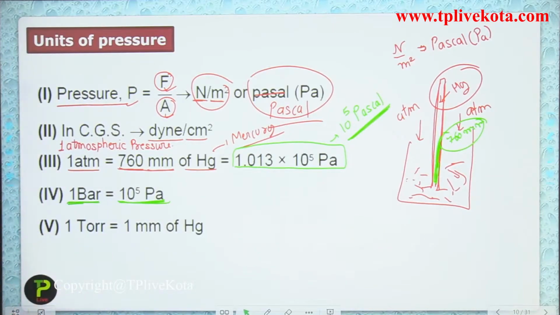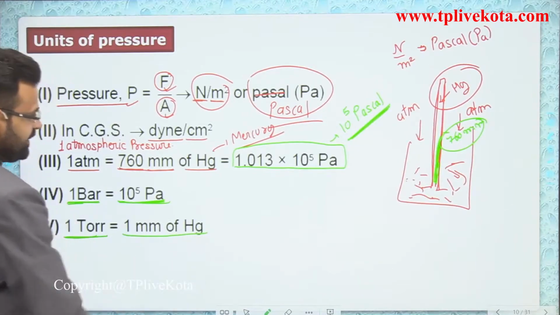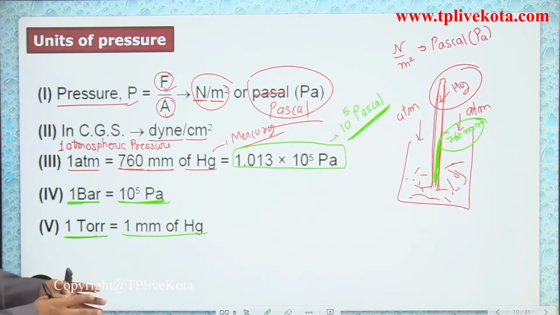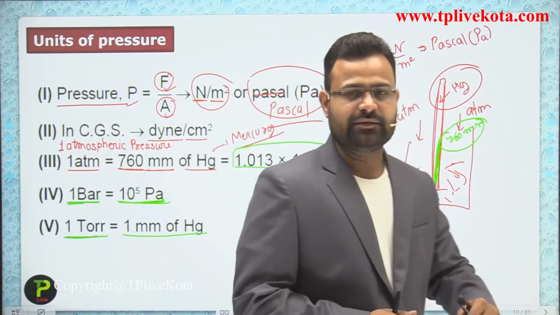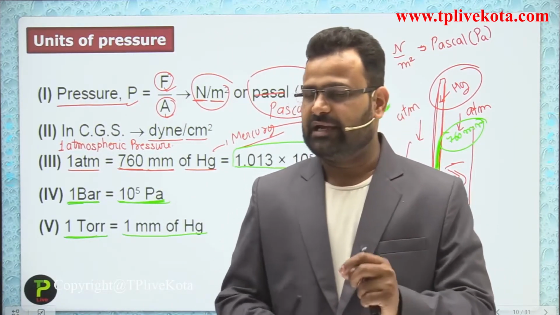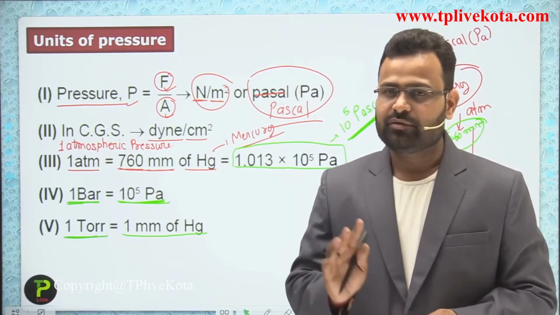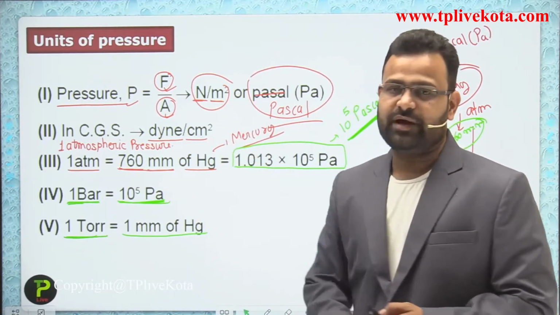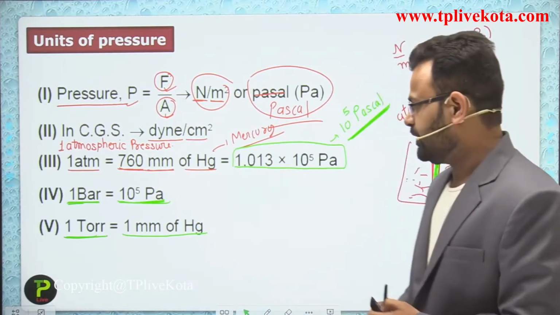And the last unit is 1 torr. So 1 torr is equal to 1 mm of Hg. 1 mm of Hg means the height taken is 1 mm, and that pressure is called 1 torr. So these are the 5 units of pressure. Okay, now we move to the next point.